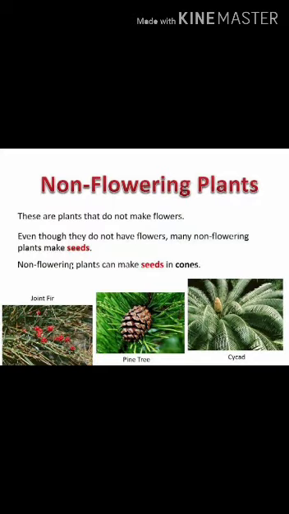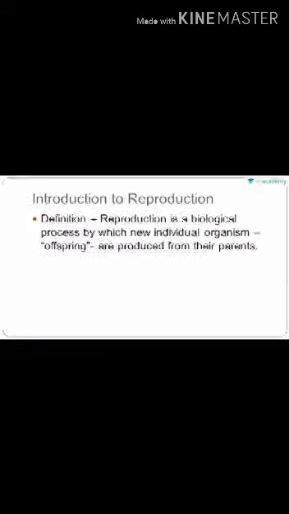But what about plants that do not flower? Such plants use different means to reproduce. In this chapter, we will learn about different methods of reproduction in plants. First, we will see what we mean by reproduction. The process of producing new individuals of one's own kind is called reproduction.